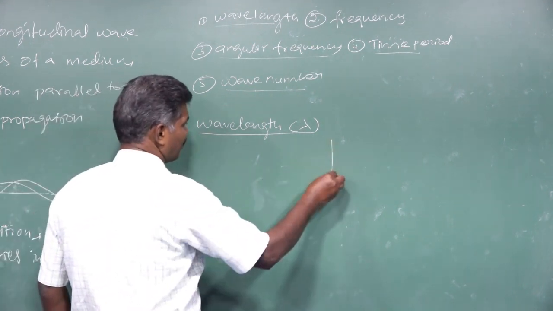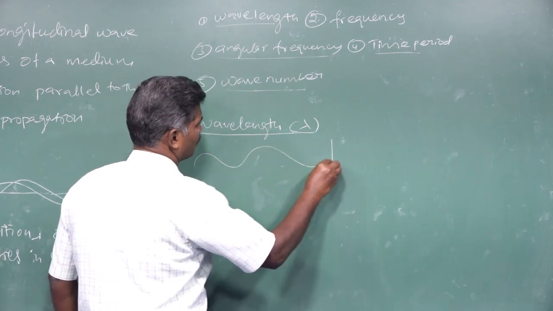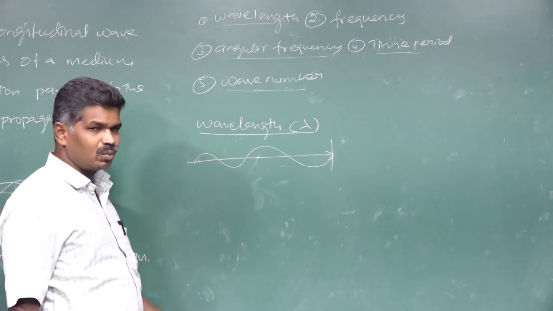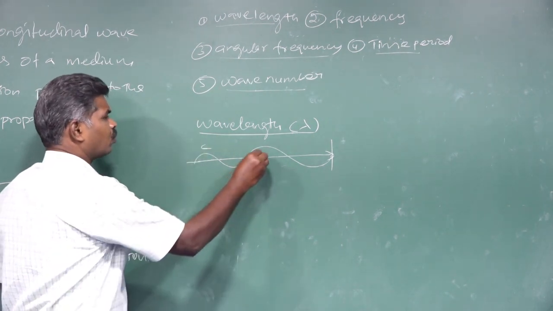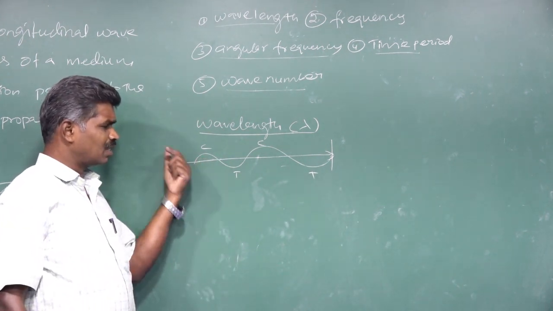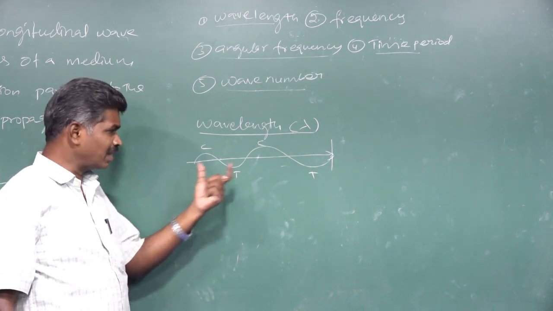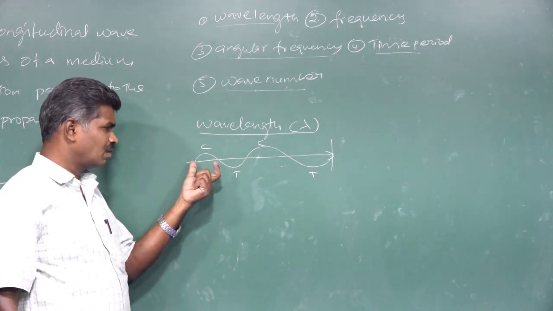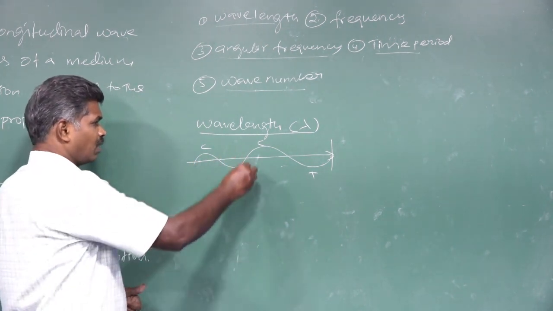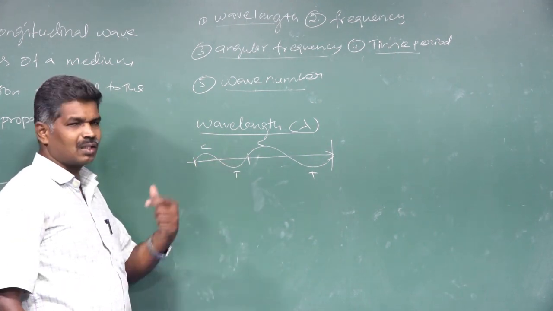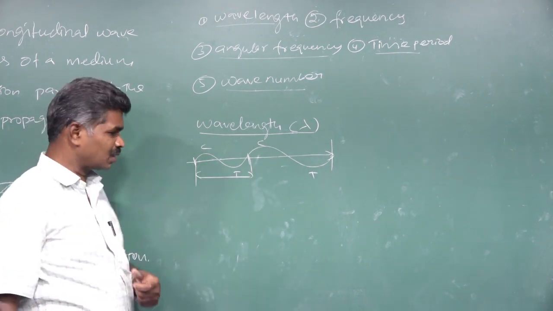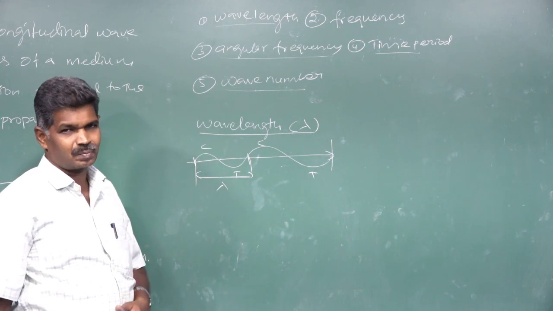We are going to take an example diagram. This is one wave propagated along this direction. What we have is a crest and a trough. If you take one crest to the neighboring crest, from the beginning point of the first crest to the beginning point of the second, we have one crest and one trough. That combined length of one crest and one trough is called the wavelength, named lambda.